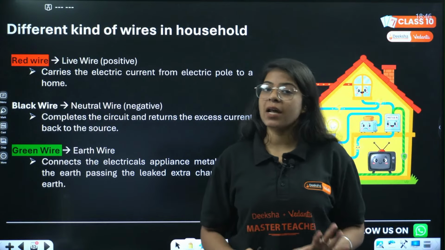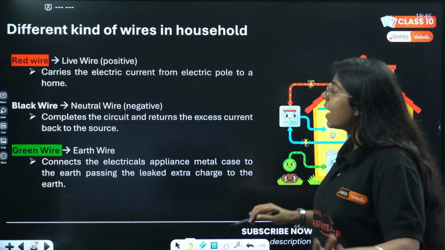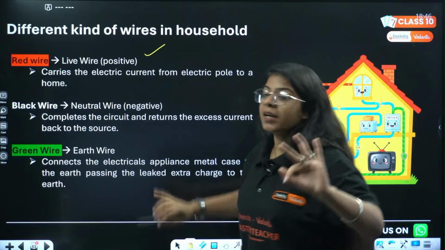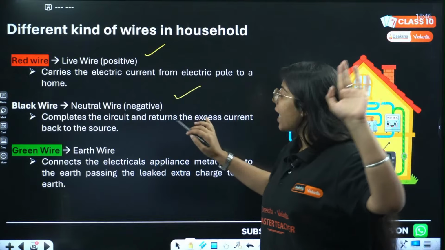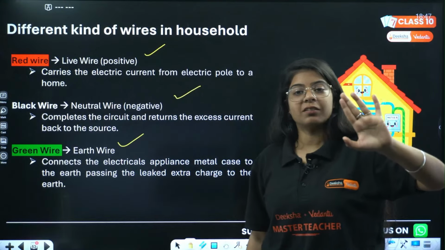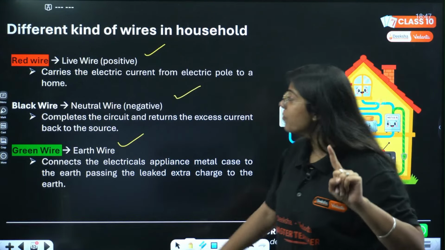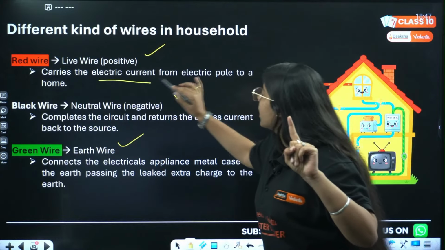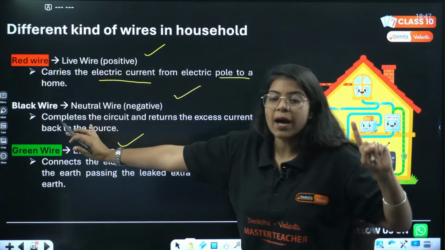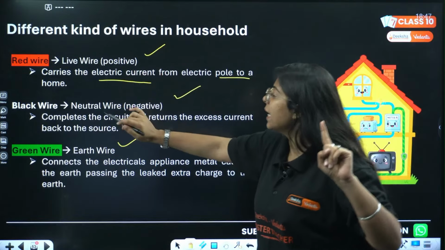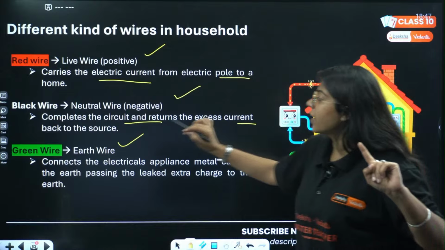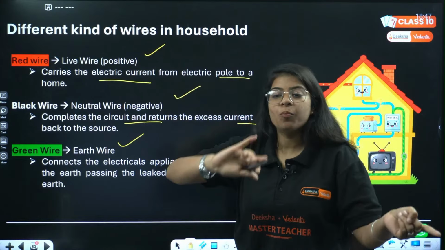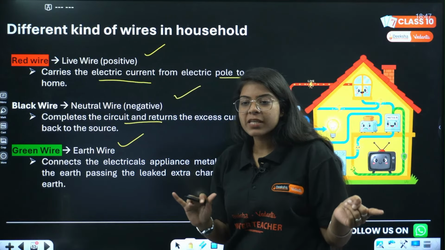Kinds of wires in our households. We will read quickly. We have three kinds of wires: live wire or red colored wire, black wire or neutral wire, and green wire or earth wire. What is the work of the red wire? Red wire carries the electric current from the electric pole to our homes. Then the black wire completes the circuit and returns the excess current back to the source, back to that pole where the current was coming from.